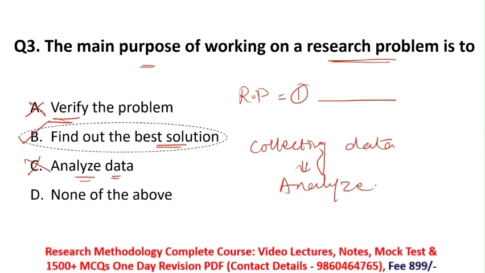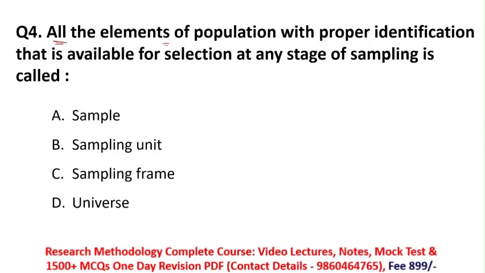Next, all the elements of the population with proper identification that is available for selection at any stage of sampling is called. So in this question they have given us the definition, and we have to select which option's definition this is.